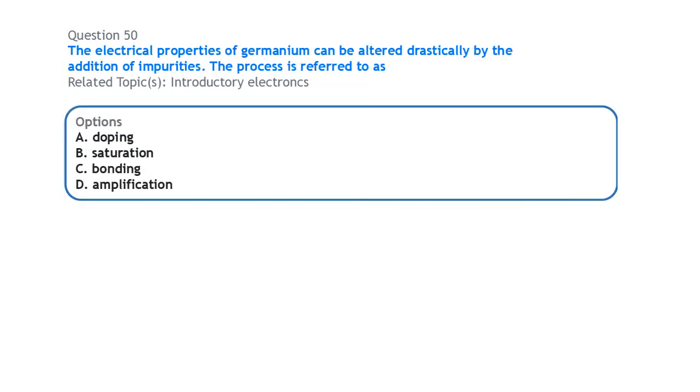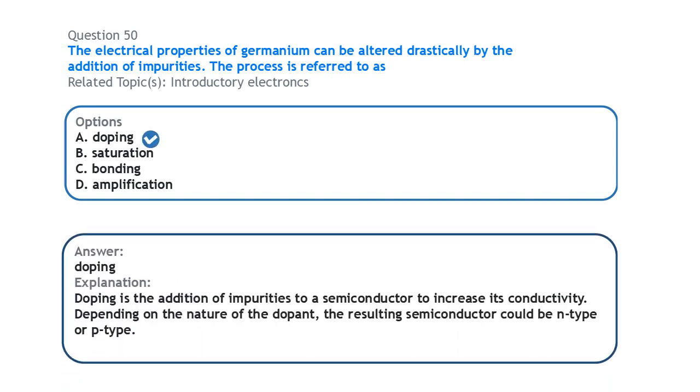Alright, finally, the electrical properties of germanium can be altered drastically by the addition of impurities. The process is referred to as... Now, germanium is a semiconductor. The addition of impurities to a semiconductor, usually to increase its conductivity, is regarded as doping. That is termed as doping. The addition of impurities to a semiconductor to increase its conductivity is doping.